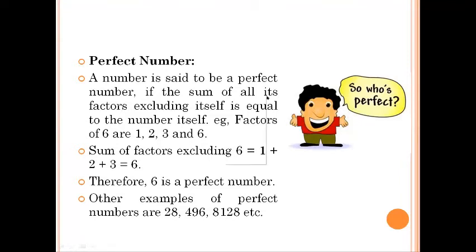A very simple example, the smallest one, is 6. The factors of 6 are 1, 2 and 3. Of course 6 is also a factor, but we are not going to include the number itself. We exclude the number. So when you add 1 plus 2 plus 3, you get 6.